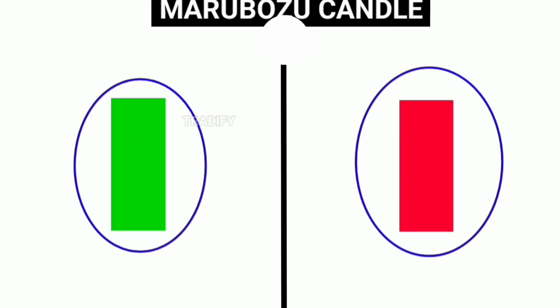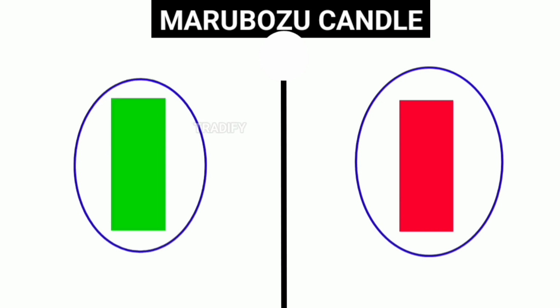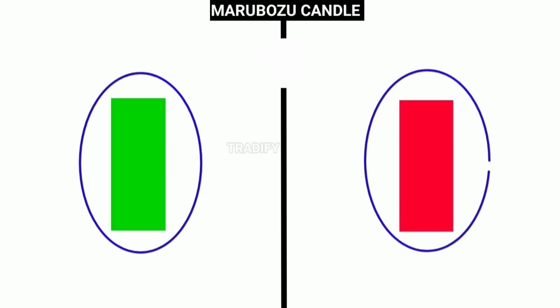The fourth type of candle that we see on the chart looks something like this, which we also call a Marubozu candle. This candle can form in either red or green color on the chart. If we see a green Marubozu candle forming on the chart, it means that the price is currently under the control of buyers. And if we see a red Marubozu candle on the chart, it indicates that the price is currently under the control of sellers. Let's understand their psychology and how these candles are formed on the chart.